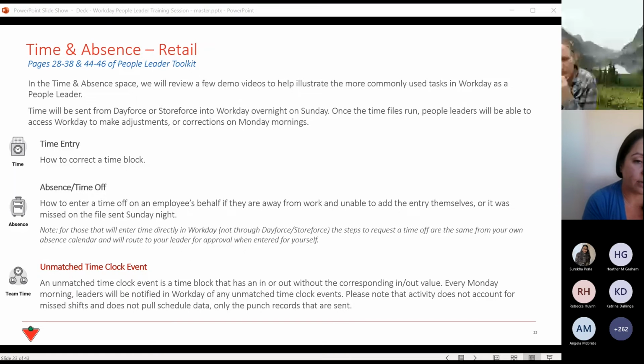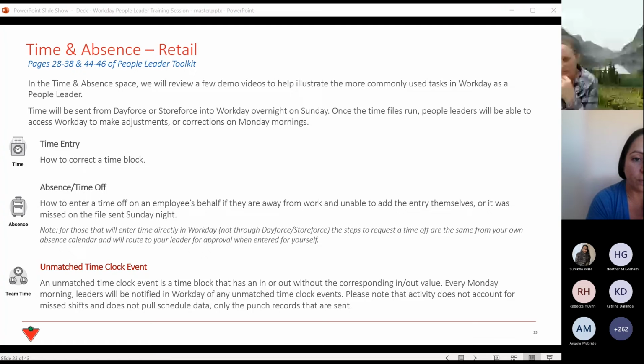On Monday mornings, there is an alert that goes to all people leaders or timekeepers if there is someone in your group that had an unmatched time clock event. So it will help articulate or depict where there is a need for attention, and we'll show you how to address that in the video. I also want to call out, before we go into the demonstration, that the alert for unmatched time clock events doesn't account for missed shifts.